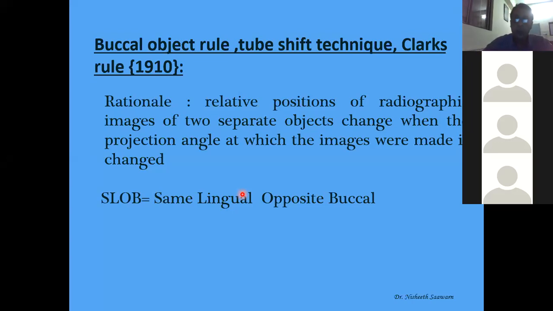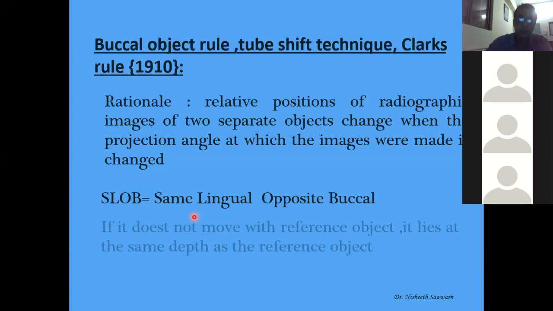It says that after changing the angulation, if the object which I want to see moves to the same side as the angulation, then it is on the lingual aspect. If it moves to the opposite side, that means it is on the buccal aspect. It is called same lingual, opposite buccal. I'll try to make you understand this. And if it does not move, it lies in the same plane as the reference object.